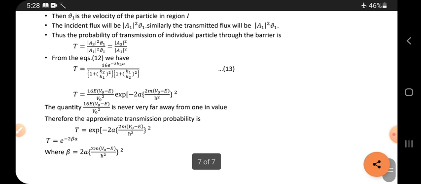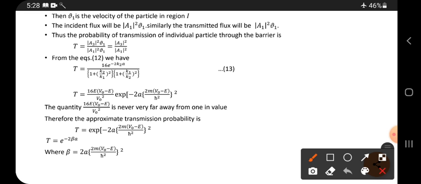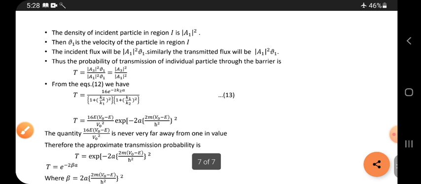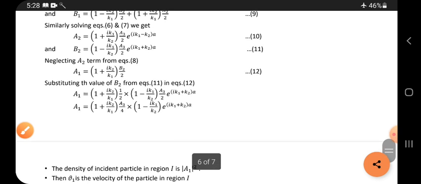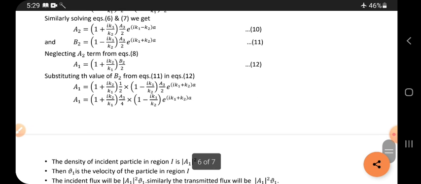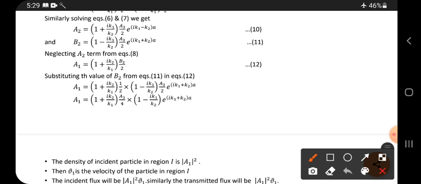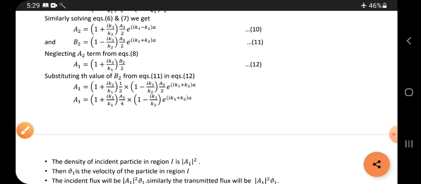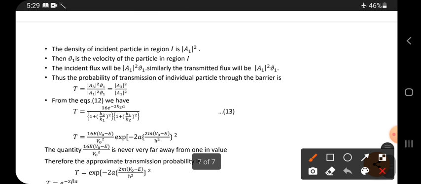And now from equation 12, you substitute the values of A1 and A3. If you substitute only the A1 term, then A3 gets cancelled, since A3 is already in the equation.